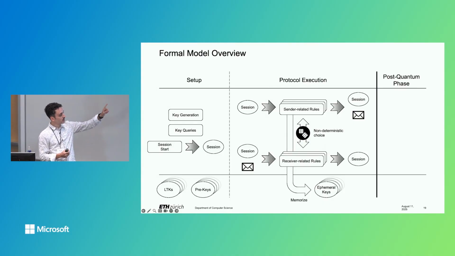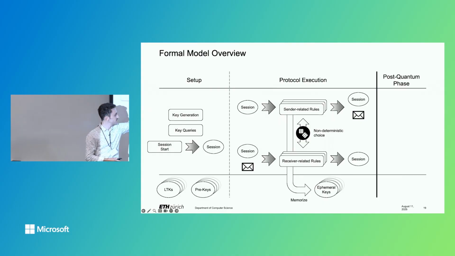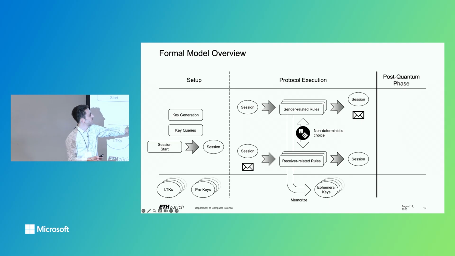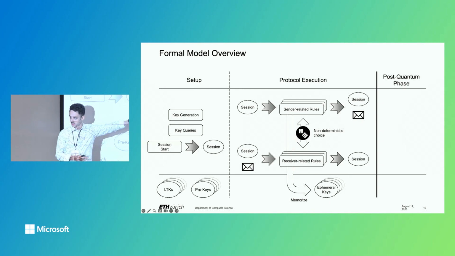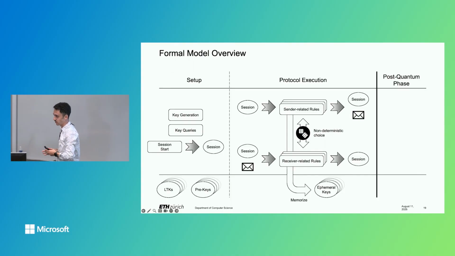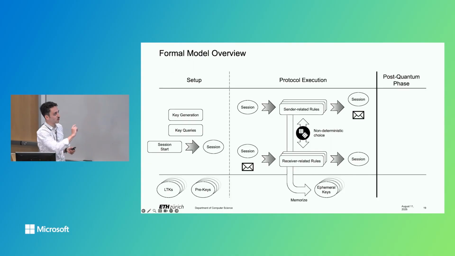Again, we memorize ephemeral key material that is generated by participants during protocol execution on our little transcript on the side for the post-quantum secure phase. Let me just point out that this line here is just for illustration purposes. A participant that executed some receiver-related rules can still start new sessions. This is just to give you an illustration. So this barrier is permeable.